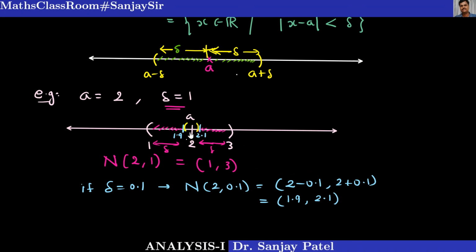Now you can see you can choose points which are very very close to 2. So that's why this is known as neighborhood. Whatever is there in the neighborhood, we can collect in this set. So as the delta or the radius is small, we will get points very close to 2. So that's why we use the concept of this closeness or neighborhood in understanding the behavior of a function close to a given point.